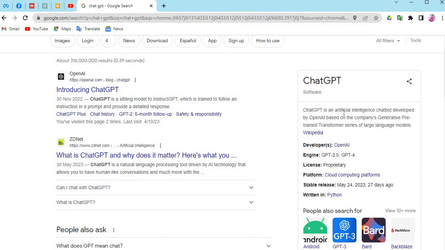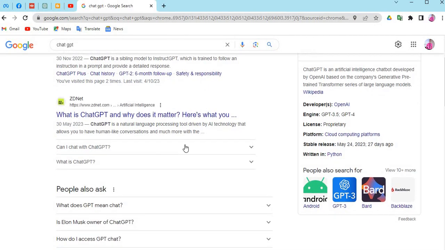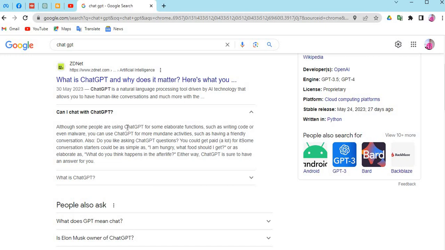Now, ChatGPT is an artificial intelligence chatbot, and this particular chatbot was developed by OpenAI based on the company's generative pre-trained transformer series of large language models. Can I chat with ChatGPT? These are some of the FAQs. Fine, you can, although some people are using ChatGPT for more elaborate functions. What does that tell you? It tells you that this particular ChatGPT can serve numerous functions, and you can use it for anything depending on what you are determined to use it for.